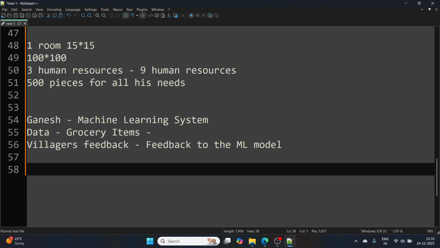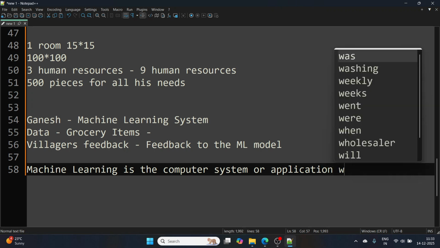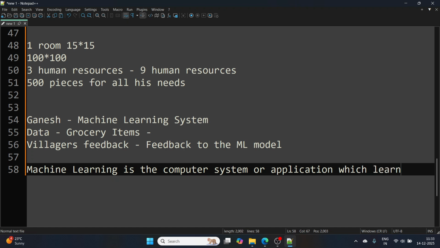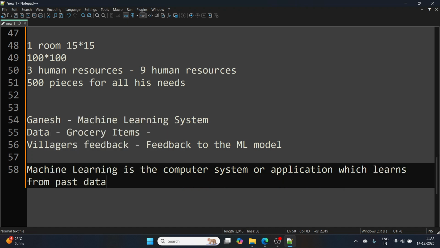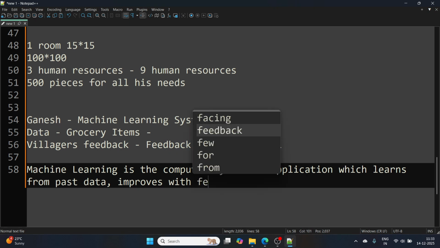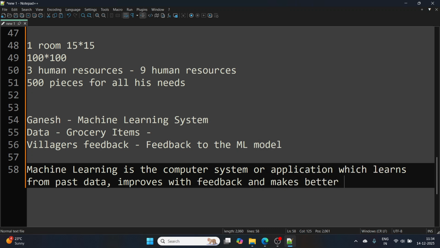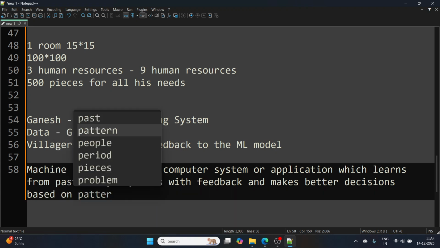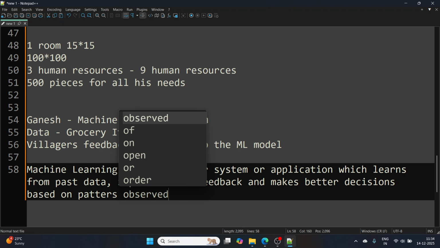Basically, if I tell you the definition, machine learning is, let's say, a simple computer system or application which learns from past data, improves with feedback, and makes better decisions based on patterns observed.